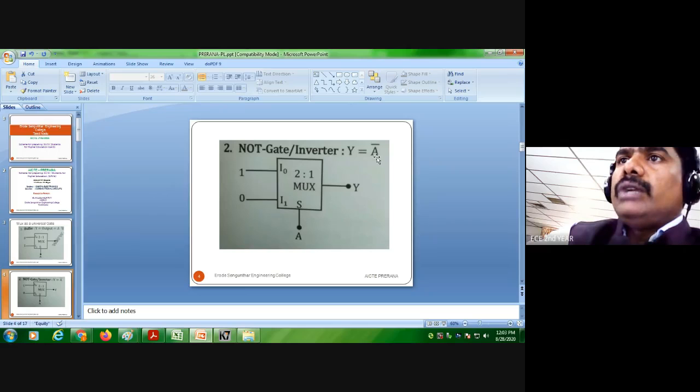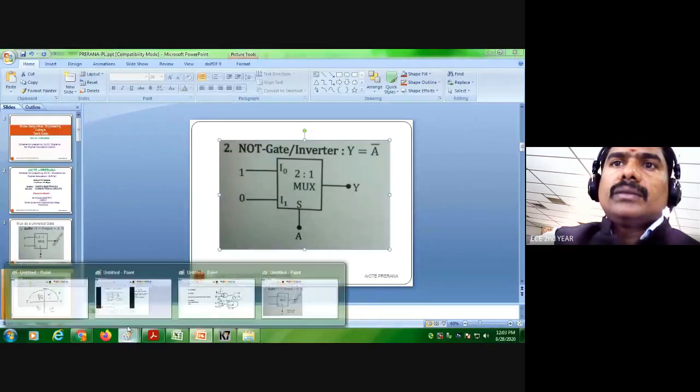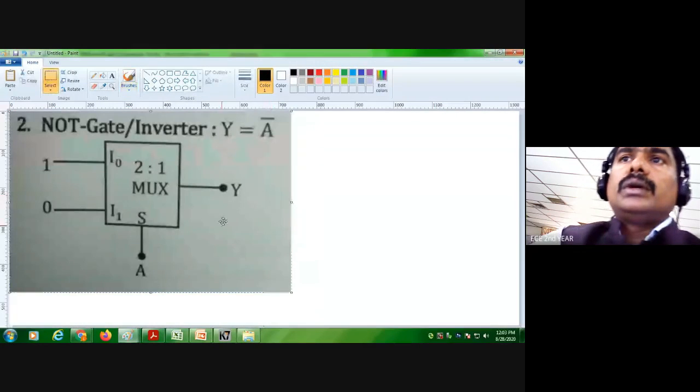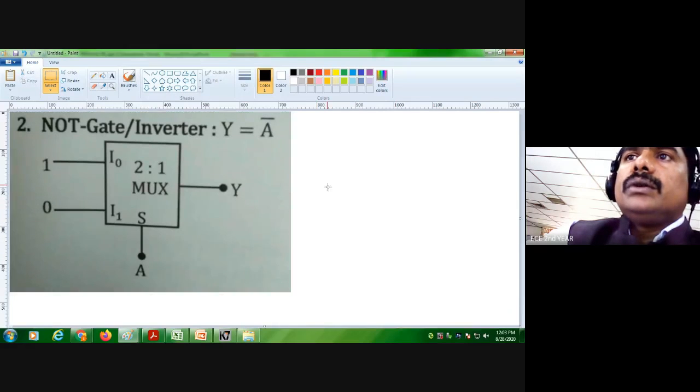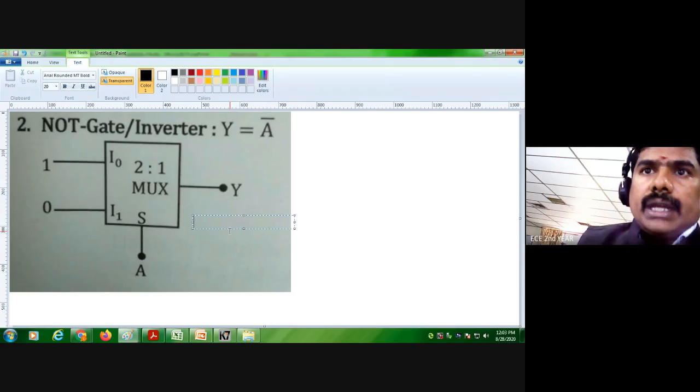Now you can write an equation. A equal to 0 means A dash into 1, and A equal to 0 into 1, for example. So we can write A is 0.